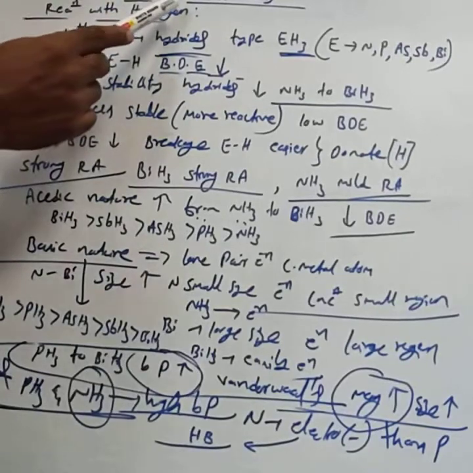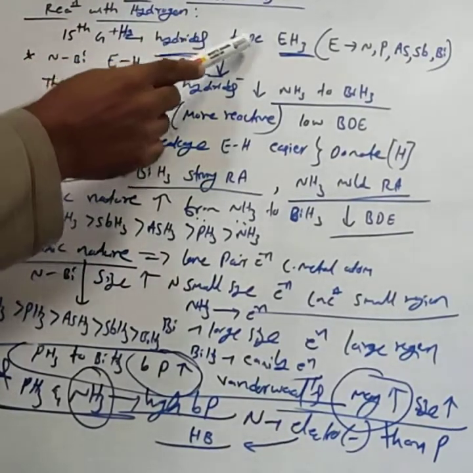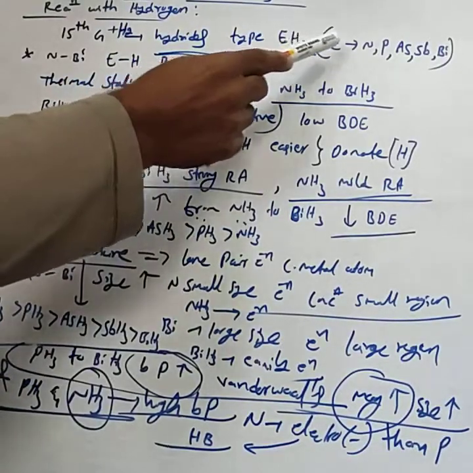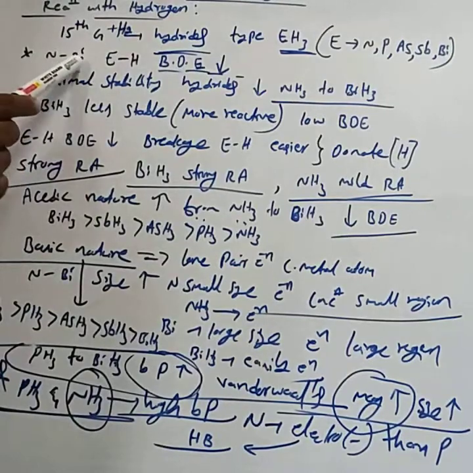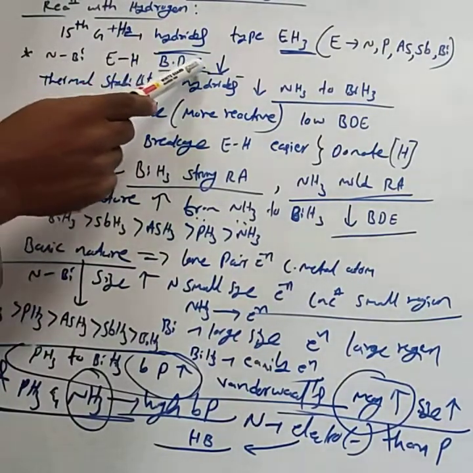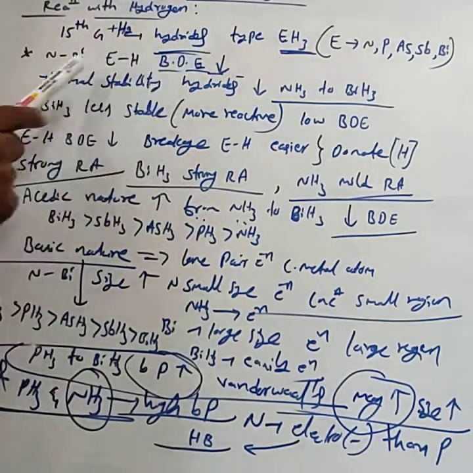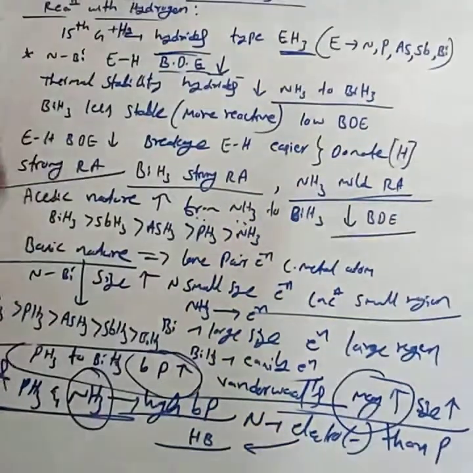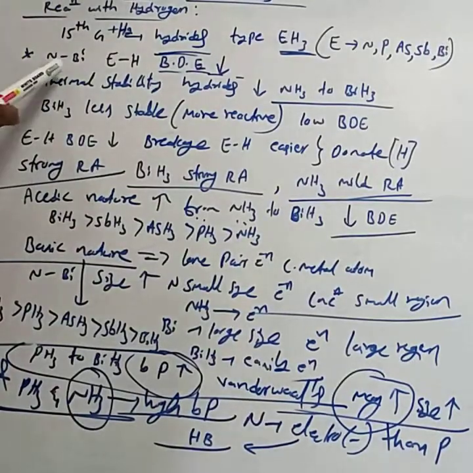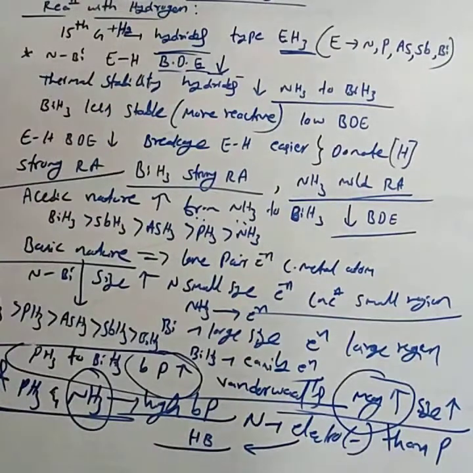In reaction with hydrogen, the 15th group elements form hydrides of the type EH3, where E may be any 15th group element. When we move from nitrogen to bismuth, the E-H bond dissociation enthalpy decreases. Based on that, the thermal stability of the hydrides decreases from NH3 to BiH3. BiH3 is less stable due to its low bond dissociation enthalpy.